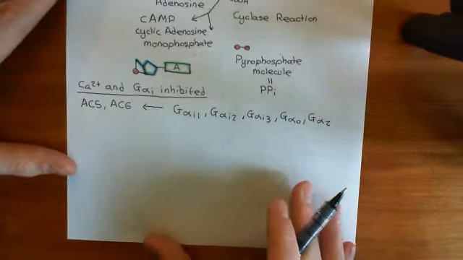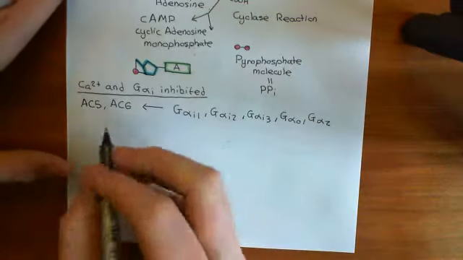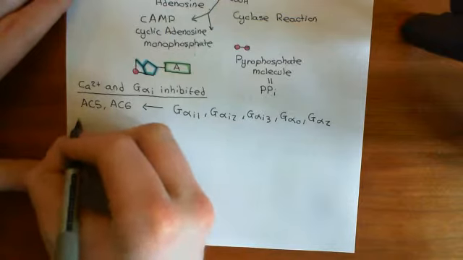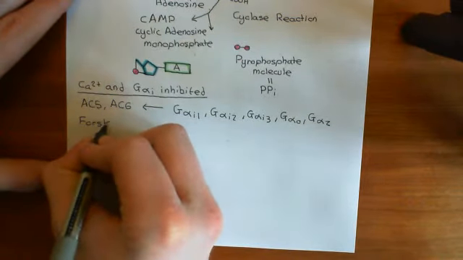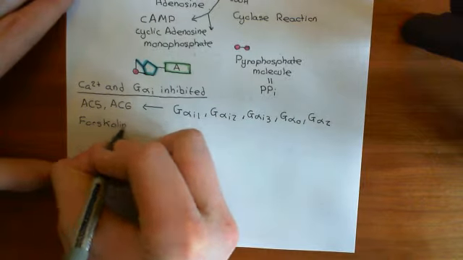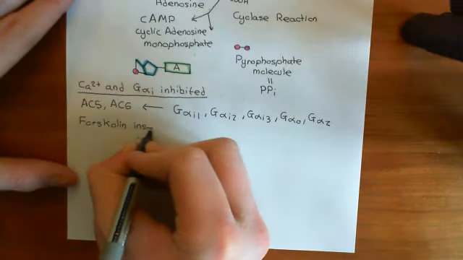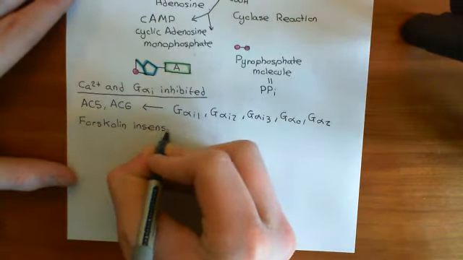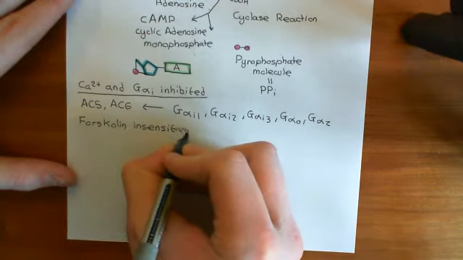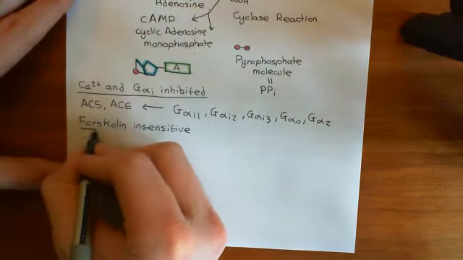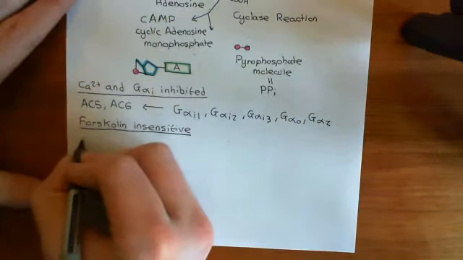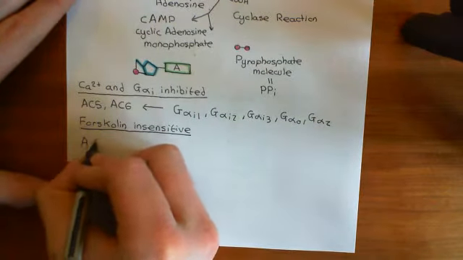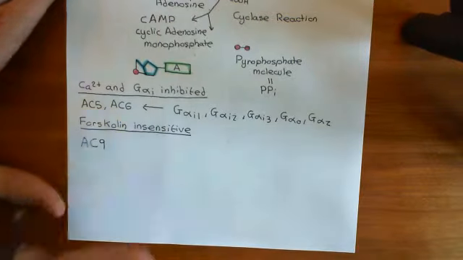Okay, the final family then of adenylyl cyclase enzymes, I need a break soon, is the forskolin insensitive family of adenylyl cyclase enzymes. Now, we have seen 8 of the 9 members, so there is only 1 member left that can possibly be within this family of forskolin insensitive adenylyl cyclases, and this is the adenylyl cyclase 9 enzyme.